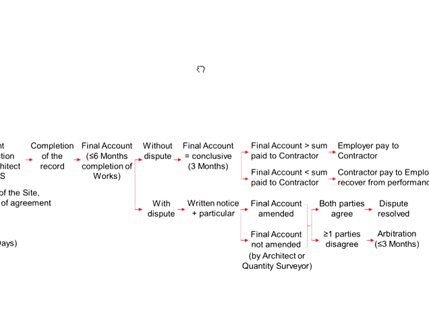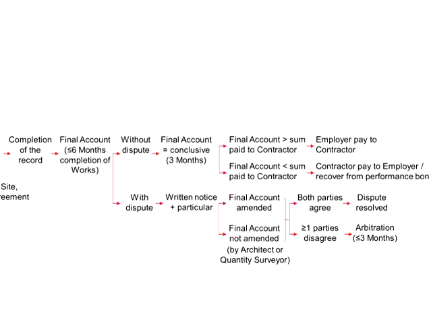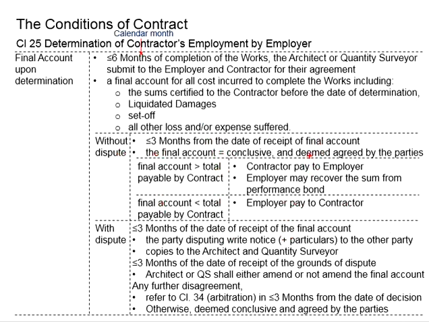Three months are given for any party who is not satisfied with the final account to raise a dispute. If nobody raises any dispute within these 3 months, it will be considered without dispute, and the final account will be conclusive. It is deemed that the final account has been agreed by all the parties.